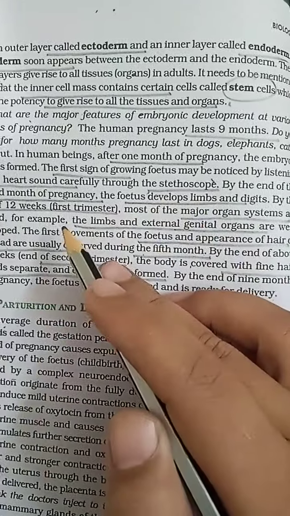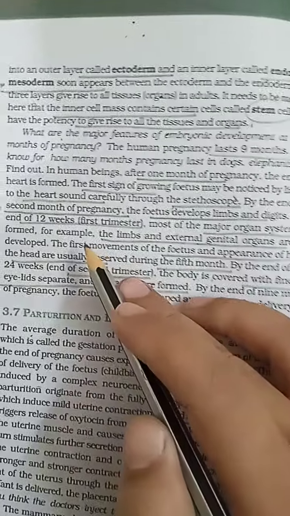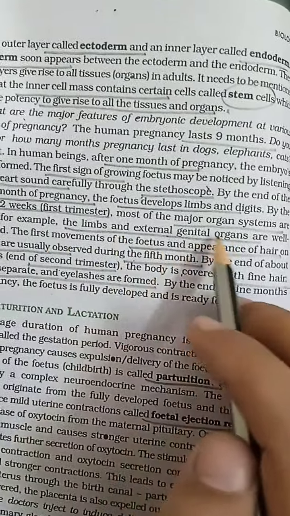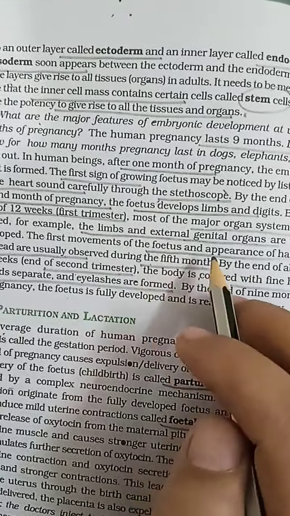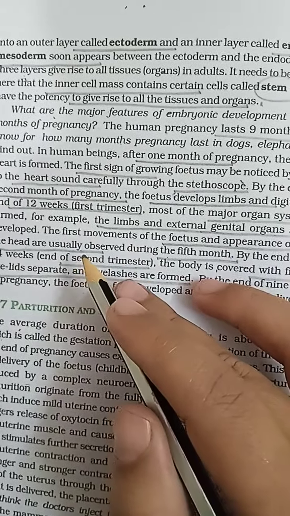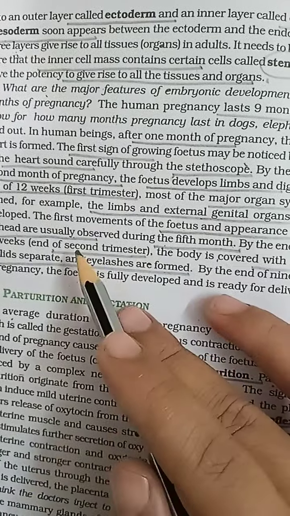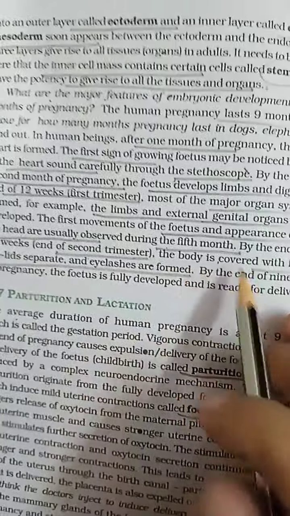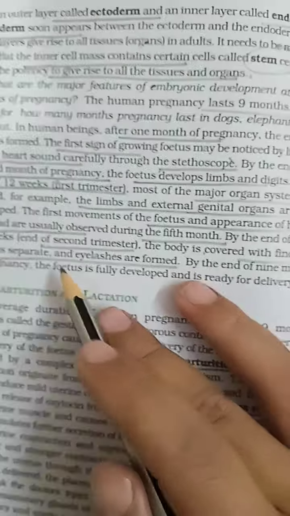Very important. By the end of the first trimester, at 12 weeks, the major organ systems start developing, for example lips and external genital organs. The first movement of the fetus is seen, along with feature appearance and hair growth on the head, in the fifth month. Very important. By the end of the second trimester, at 24 weeks, hair appears on the eyelids, and eyelashes and eyelids are separated.